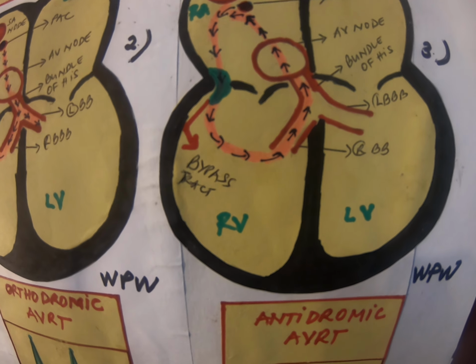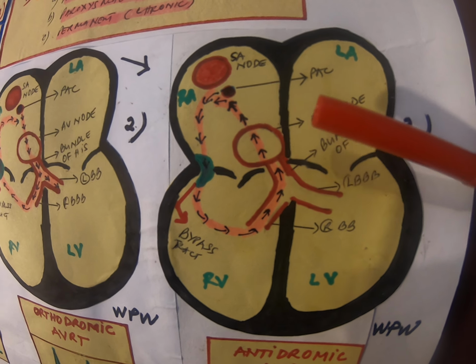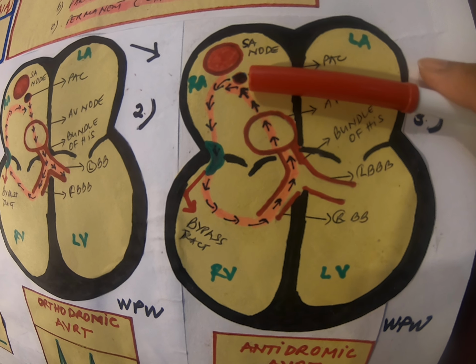When we speak of antidromic AVRT, the impulses will come from the atria.